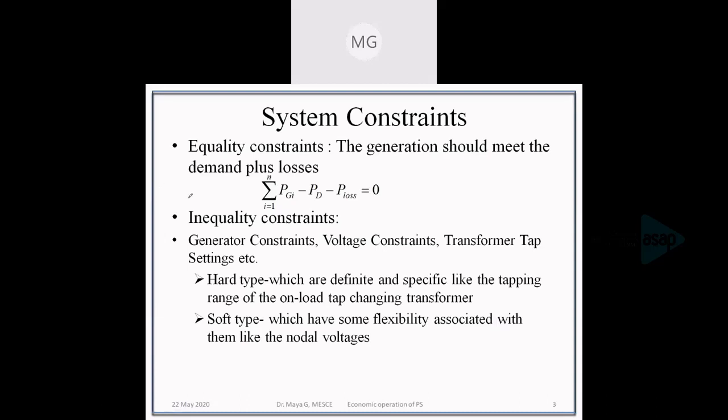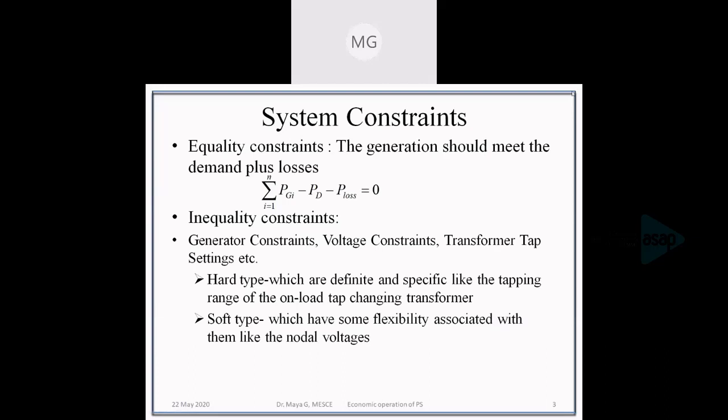And in tap changing transformers, there is also a maximum and minimum tap changer setting allotted. So these are the inequality constraints: the generator constraints, voltage constraints, tap settings, etc.